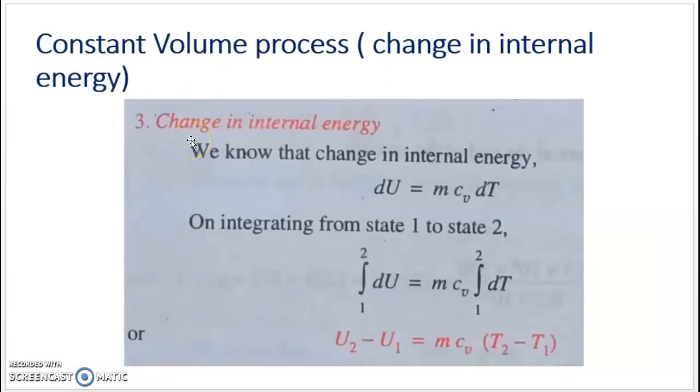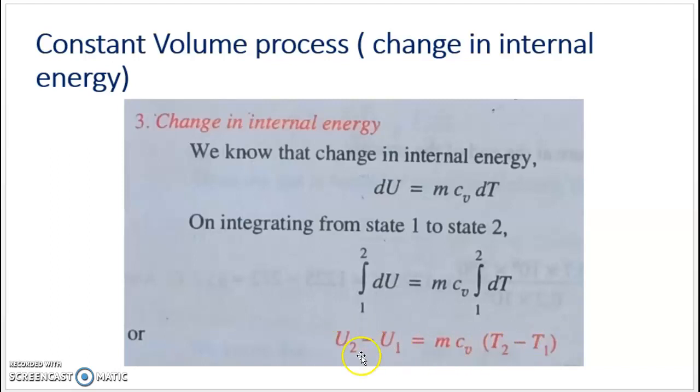Next, come to change in internal energy. What will be the change in internal energy during the constant volume process? The general equation is du equal to m CV into dT. We have to integrate this term between 1 and 2. So integral 1 to 2 du equal to m CV, taken outside, integral 1 to 2 dT. This du will become U2 minus U1. Now m CV comes here, and if you integrate dT between 1 and 2, we will get T2 minus T1. So this is the final equation for change in internal energy.